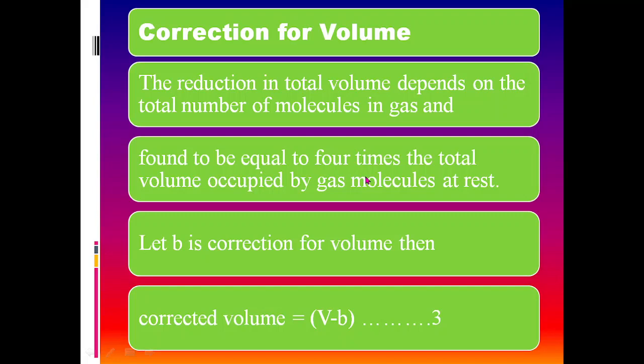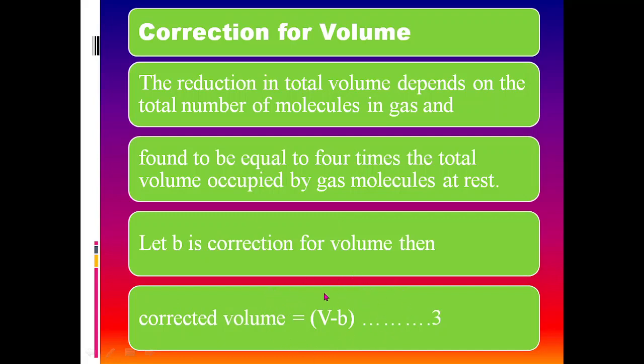If you bring all the gas molecules together and make them be at rest, then the total volume occupied by those molecules, say V, and the volume which is not available to move for the gas molecules is found to be 4 times that V, and that is denoted by B. Let B be the correction for the volume. Then the corrected volume is given by V minus B.